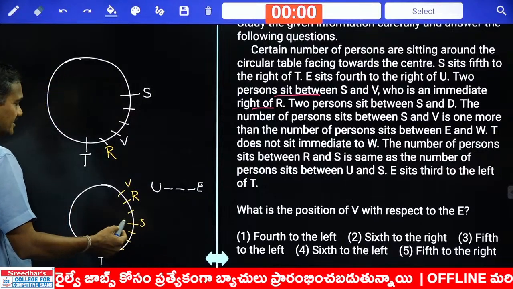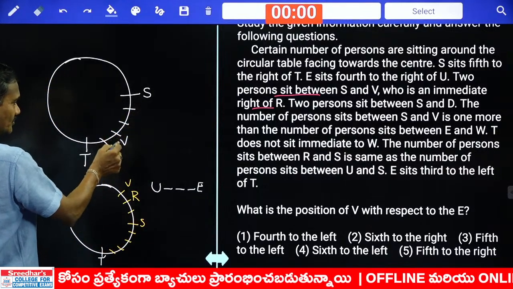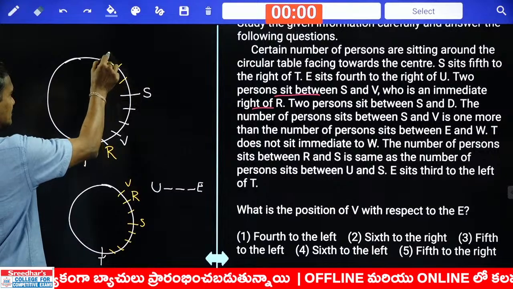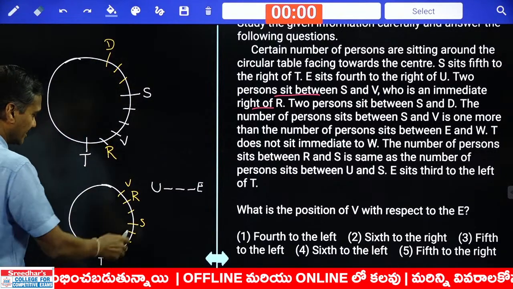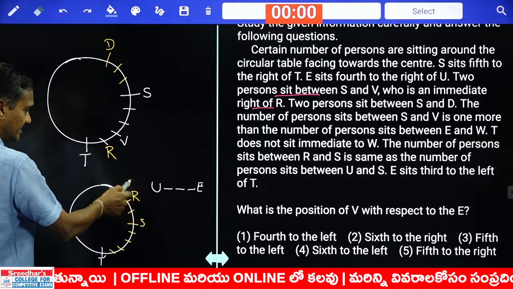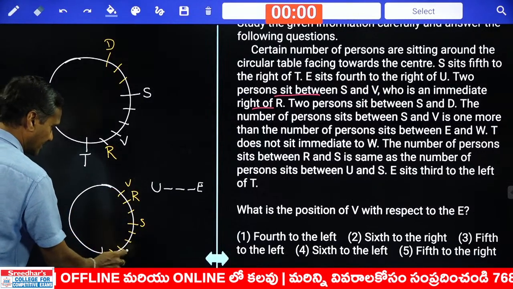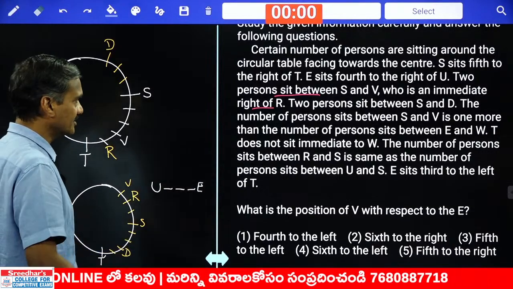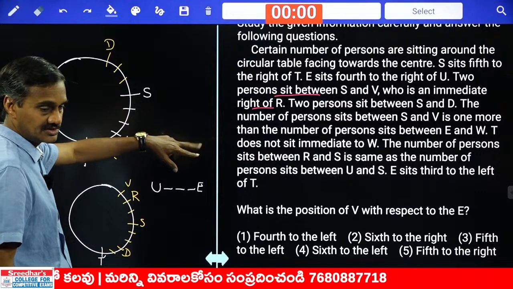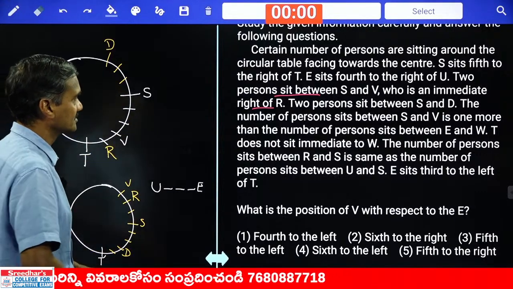And between S and D, there are exactly 2 people. 1, 2, D cannot be here. Hence in the first case, D is to the right hand side of S. And in the second case, 2 persons between S and D, D cannot be here. 1, 2, second case, D is to the left hand side of S. Clear? As of now, all the information is valid in both these 2 cases.